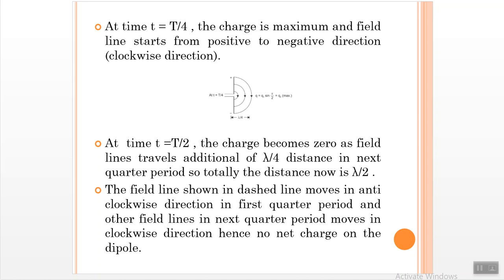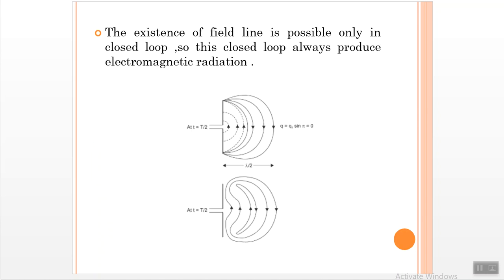In the next quarter the field lines and charge move in the clockwise direction, and in the first quarter period the charge moved in the anti-clockwise direction, which makes the charge 0 in this time frame. The extension of this field is only possible when we have a closed loop. So a closed loop alone can produce the electromagnetic radiation. So this is about the radiation from the dipole.